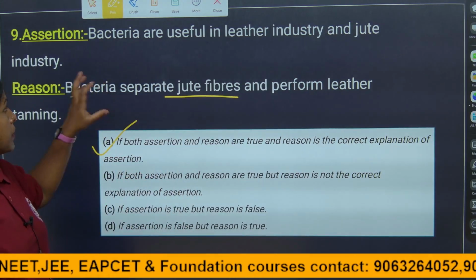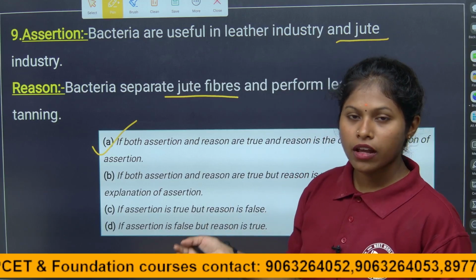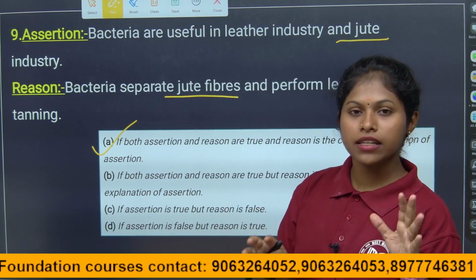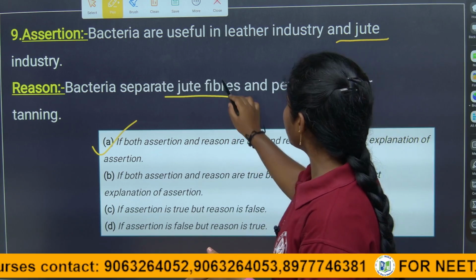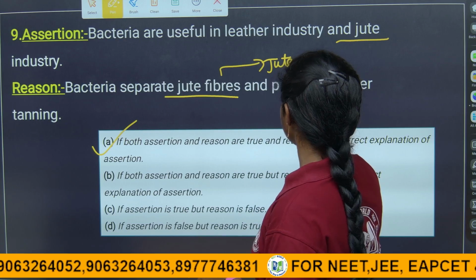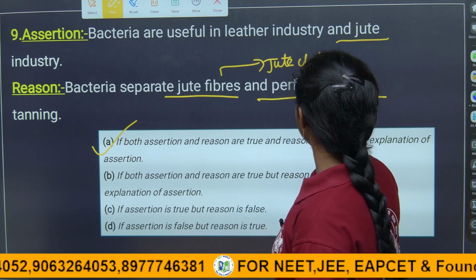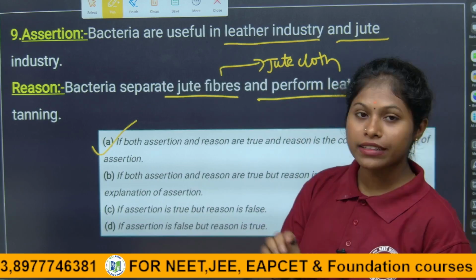How? Because in the jute industry the preparation of jute fibers happens. The bacteria separates the jute fibers, and this leads to their being utilized in the preparation of jute cloth. And also in leather, it is given the leather industry, and here they perform leather tanning for the shining purpose.